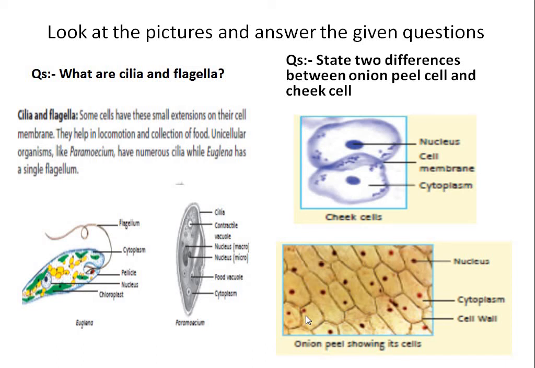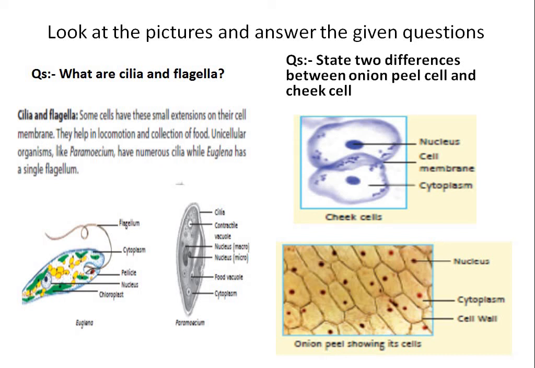In the plant cell, in the center there is a vacuole, not the nucleus. So this is a plant cell. These are plant cells, onion peel cells. Onion का, प्याज का, छिलके का पिक्चर. तो उसका प्याज का सेल्स जो है वो माइक्रोस्कोप के अंदर में इस तरह दिखाई देता है.